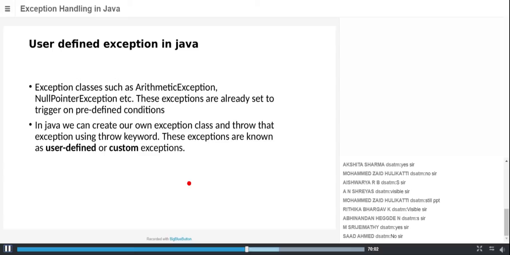One more doubt, sir. After the closing bracket of try, can we write a print statement or something? No, whenever you have written a try block, it should be followed by a catch block. Try means some problem may be there, and you know how to handle that problem. Catch is mandatory. Okay, sir. Thank you.